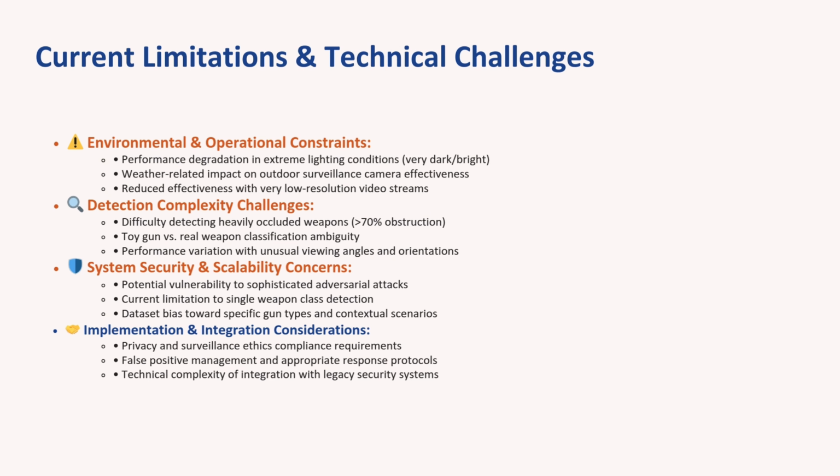And if I come to the conclusion, our study demonstrated that YOLOv10 can deliver both high accuracy and real-time performance for gun detection. Our key contributions are achieving over 95 FPS while maintaining strong accuracy, demonstrating that gun detection can be both fast and reliable, and showing that the system is suitable for real-world deployment.